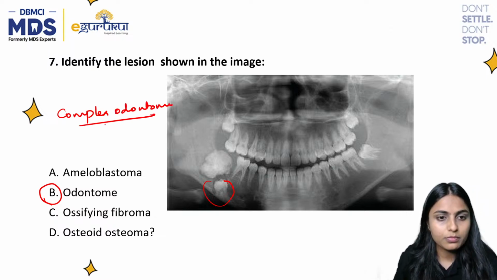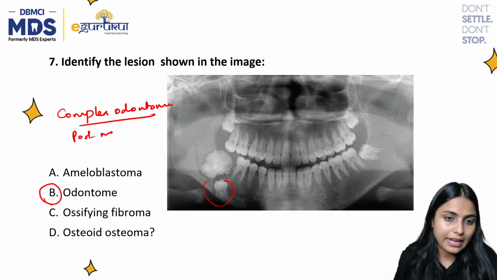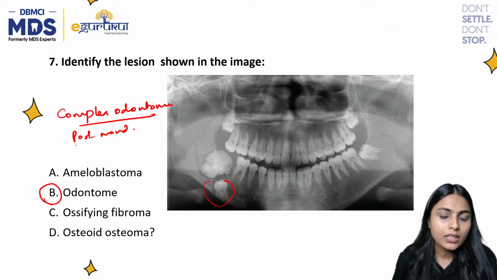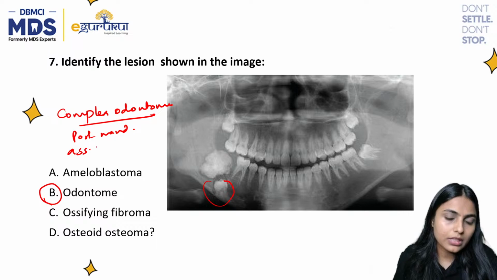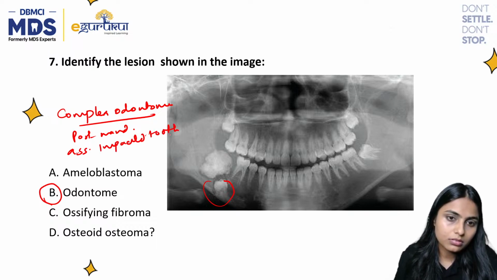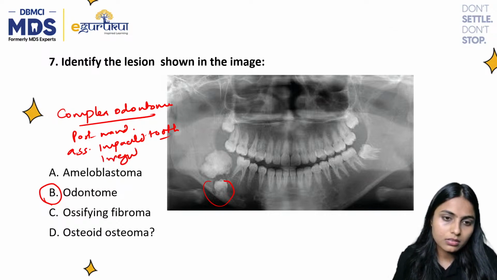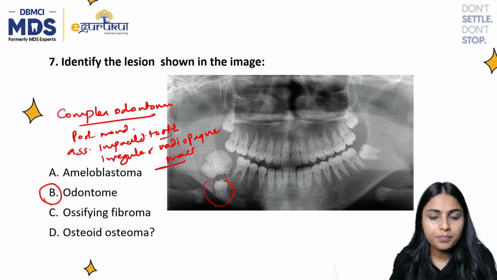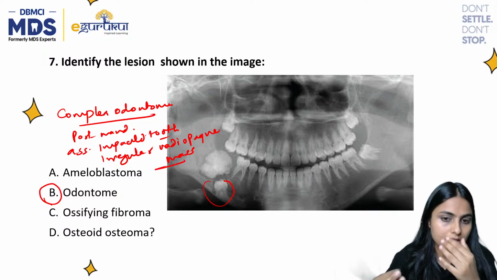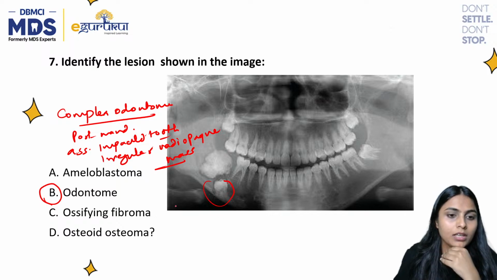Posterior mandible is the location, associated with an impacted tooth, with an irregular radiopaque mass, right? All are features of a complex odontome.